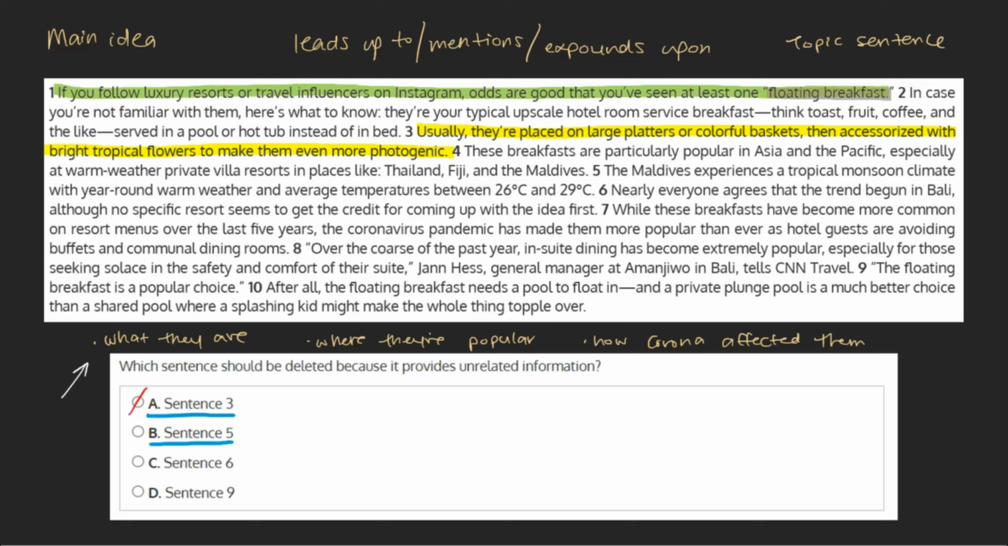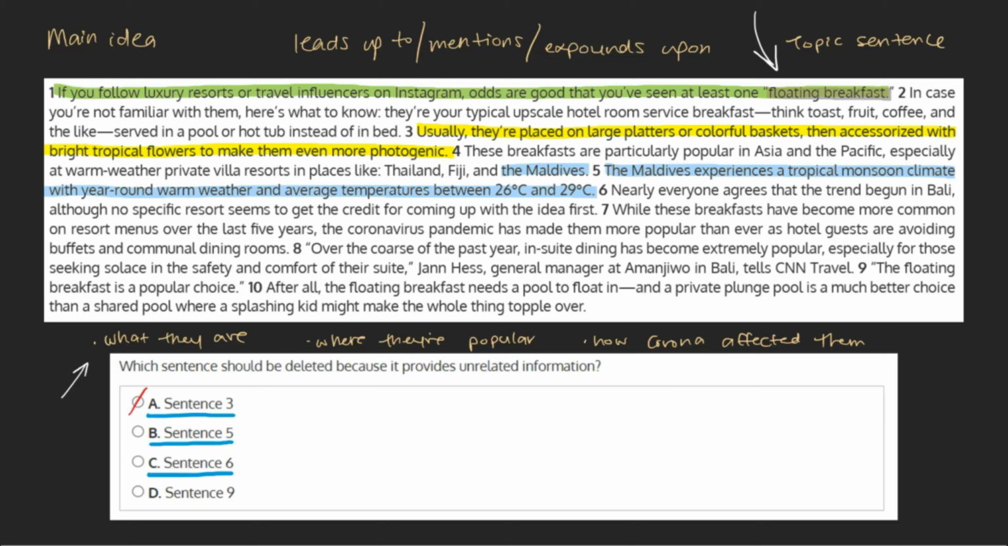B. Sentence 5. The Maldives experiences a tropical monsoon climate with year-round warm weather and average temperatures between 26 and 29 degrees Celsius. Although it's true that the previous sentence mentioned the Maldives, this sentence doesn't bring up our idea of the floating breakfast at all. Because it doesn't expound upon our main idea, this is likely our answer, but we'll take a look at the remaining choices just to be sure.